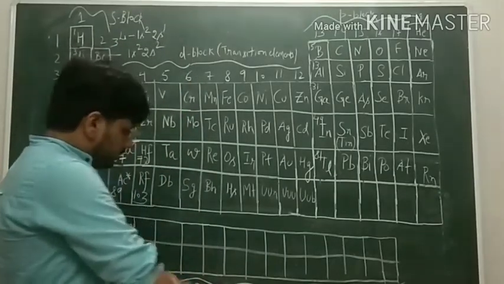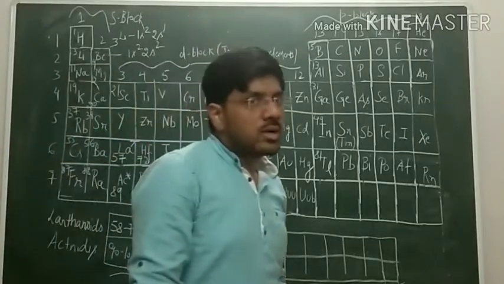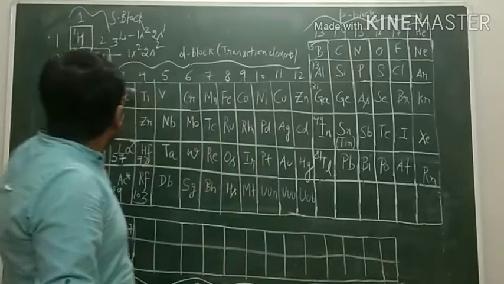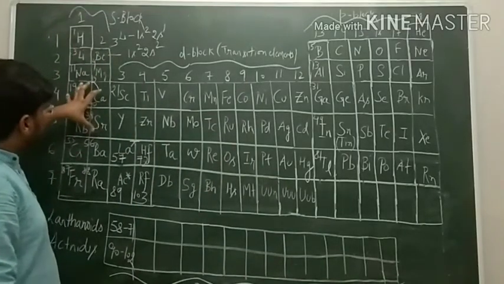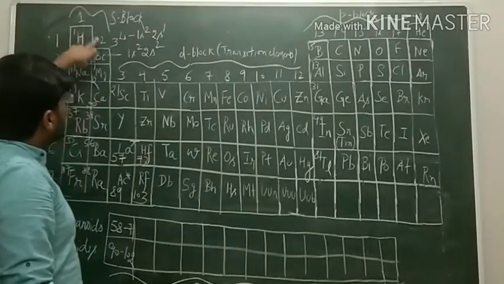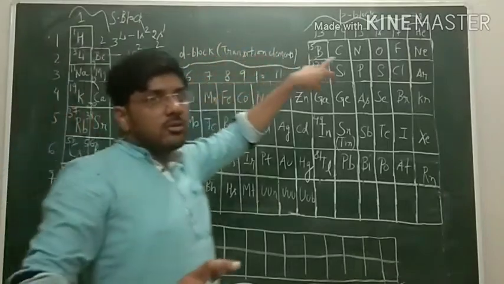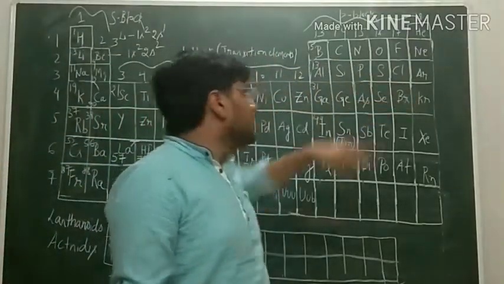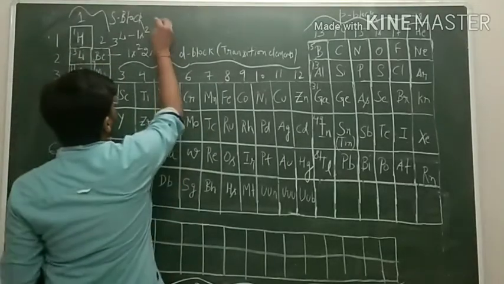So here we have an s orbital, which can accommodate two electrons. So we can say that the number of groups present in the s block category is two, group number 1 and group number 2, because the s orbital has 2 electron accommodation capacity. Now the general electronic configuration which we can write for s block elements is